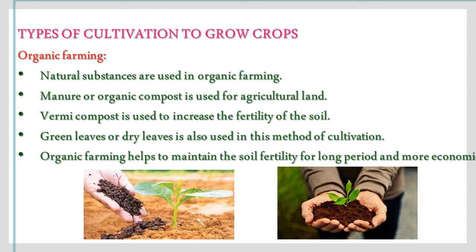Organic farming helps to maintain the soil fertility for a long period and is more economical. This is about organic farming. Observe the below given images. These are the natural substances used in organic farming.